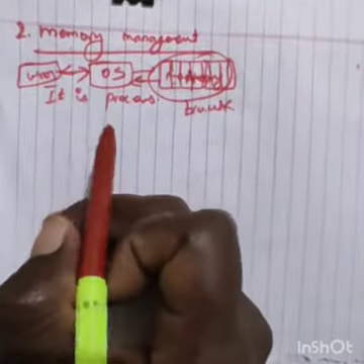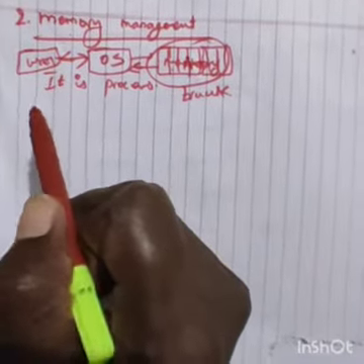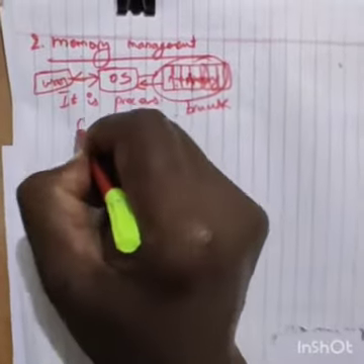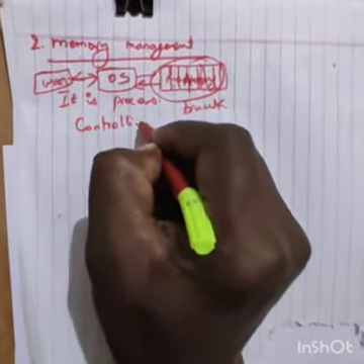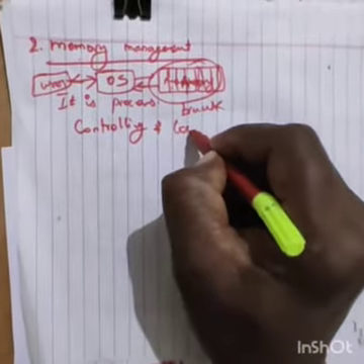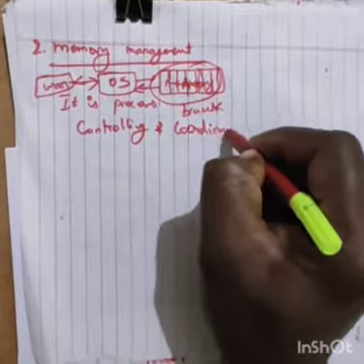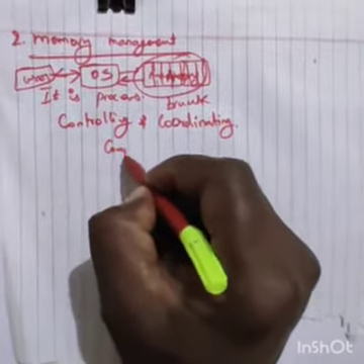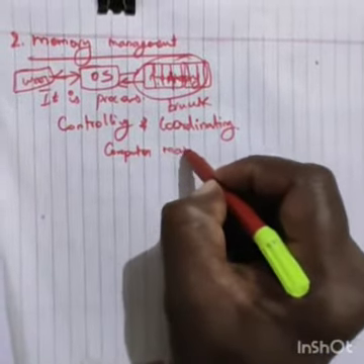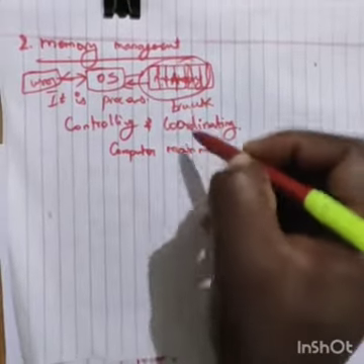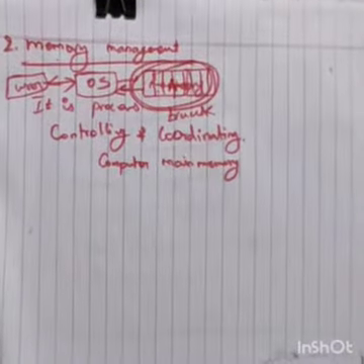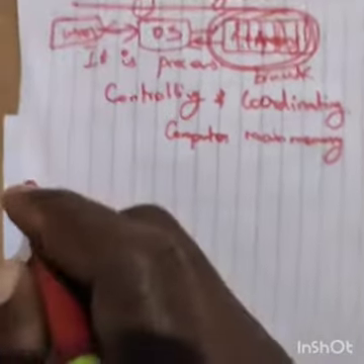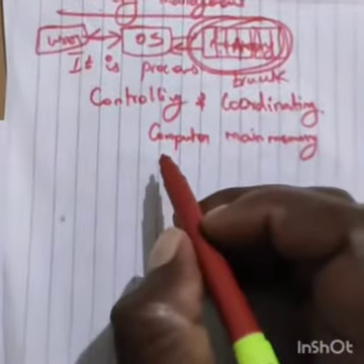So listen very carefully to me. It is a process of controlling and coordinating the computer main memory. That is the OS approaching each and every part of this memory system. So listen very carefully.